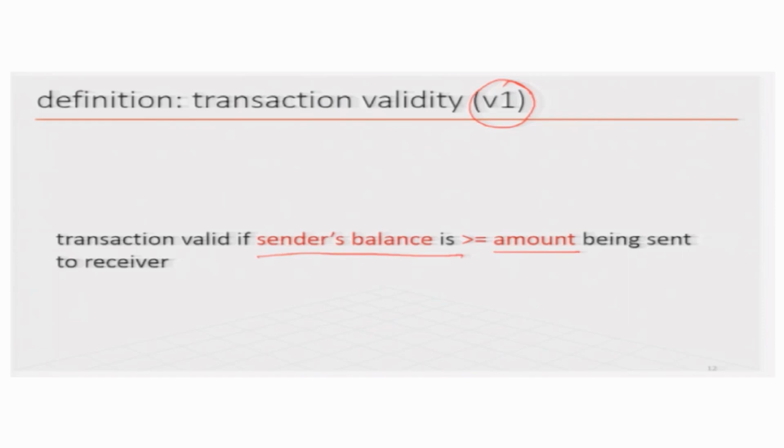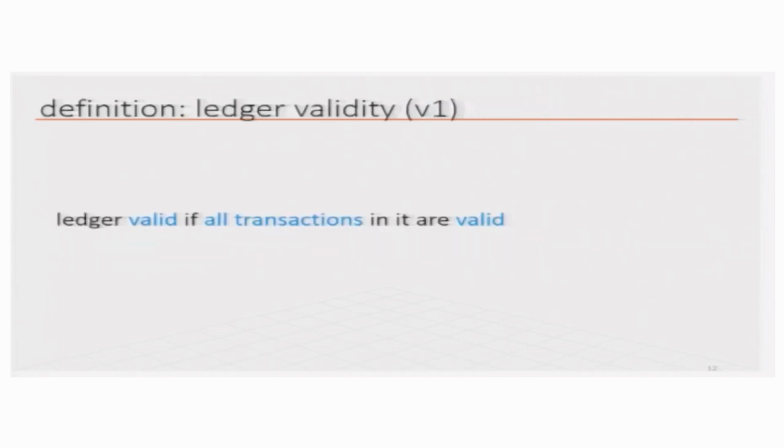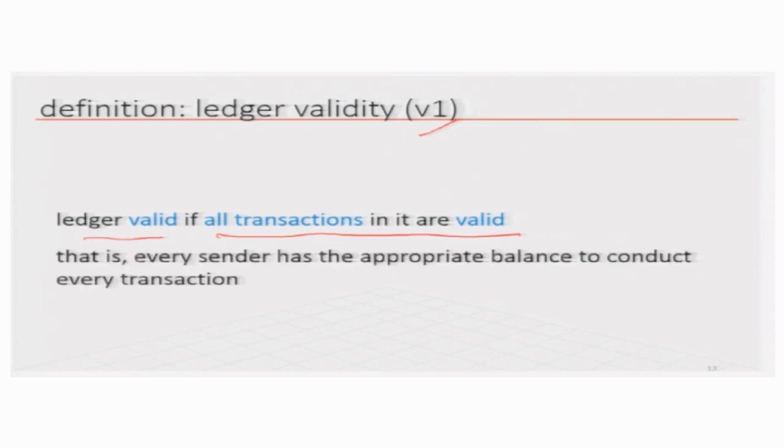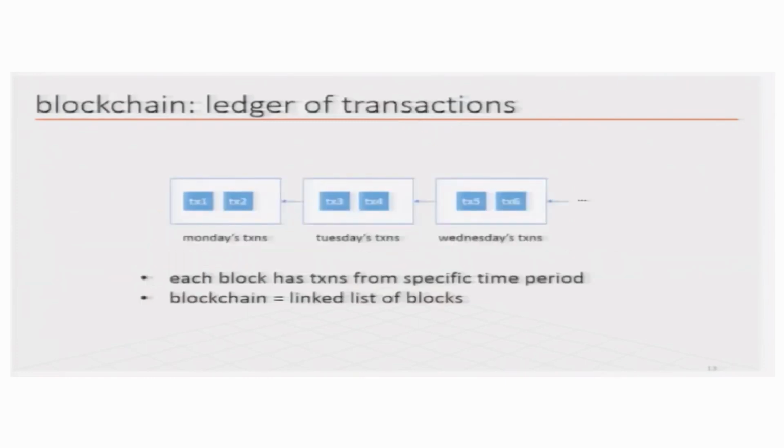So, we will come back and redefine or add more into this definition and get version 2 of the transaction validity. And ledger validity is that if all transactions that are recorded in the ledger are valid transactions, then we say that the ledger is valid. This is also version 1, because it is based on version 1 of transaction validity. So, that is the valid ledger definition. In other words, every sender has an appropriate balance to conduct every transaction, and they have been recorded, and that is a valid ledger.